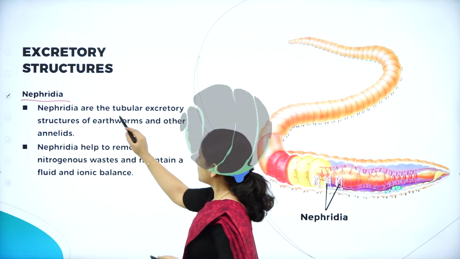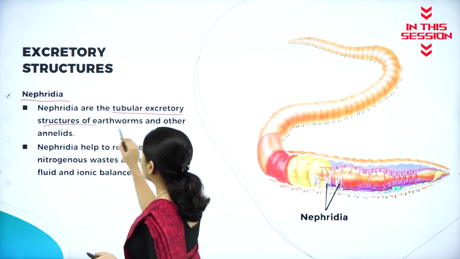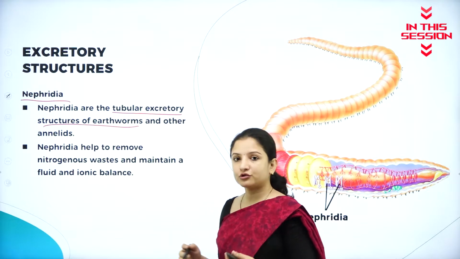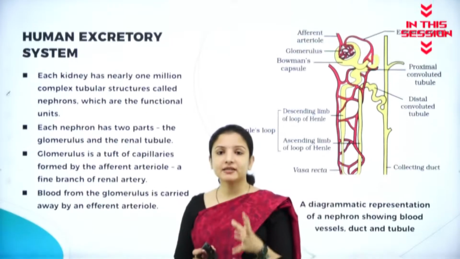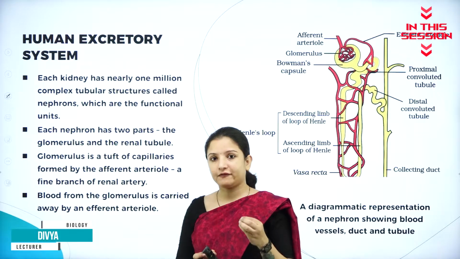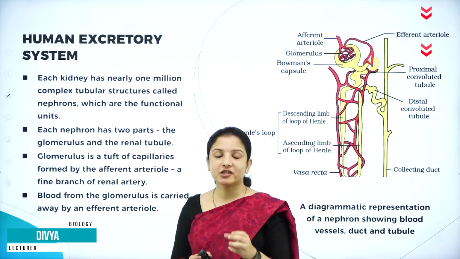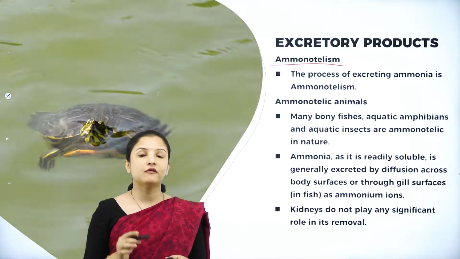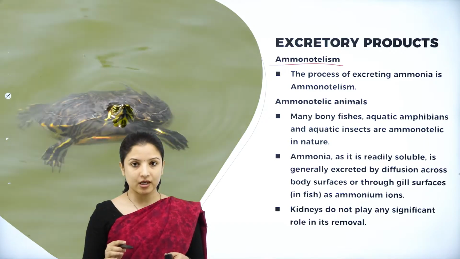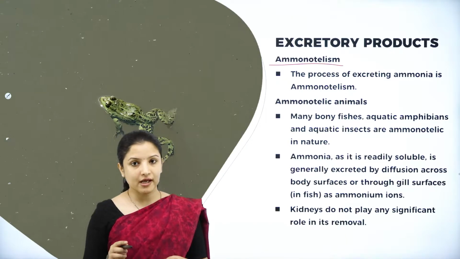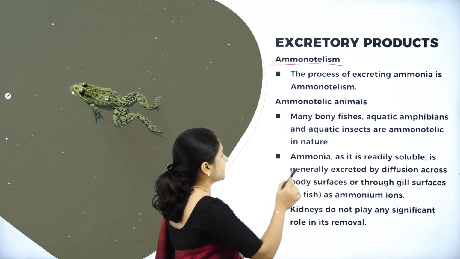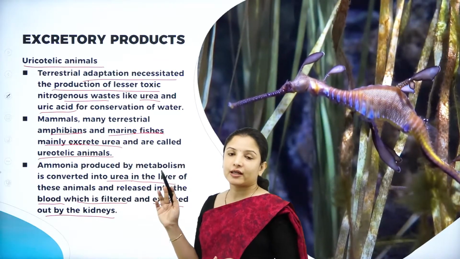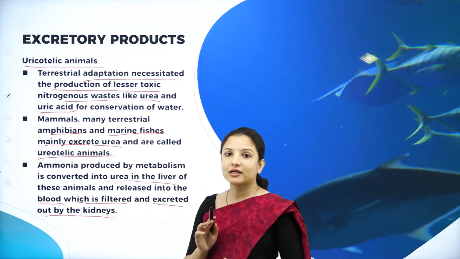So nephridia, they are the tubular excretory structures of earthworms and also most of the other annelids. Kidneys are made up of thousands of nephrons, and these nephrons are actually the filtration units that are present in the kidney. The process of removal of the nitrogenous waste ammonia from the body of an organism is called ammonotelism. Uricotelic animals and ureotelic animals, their excretory organ is the kidney.